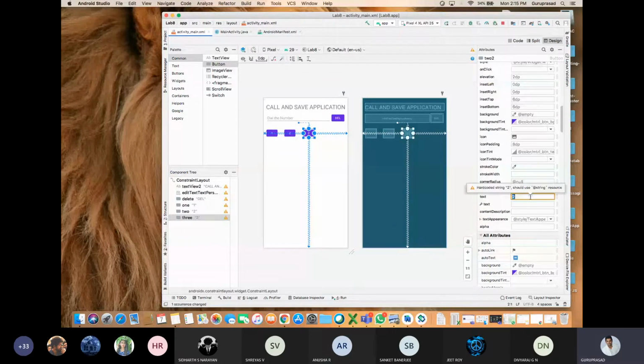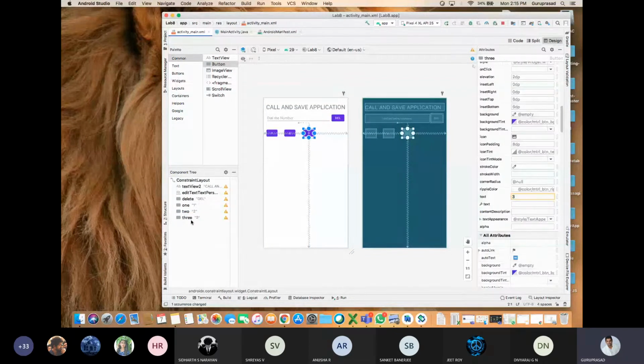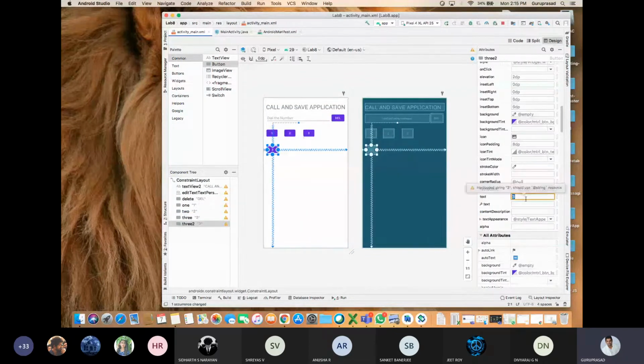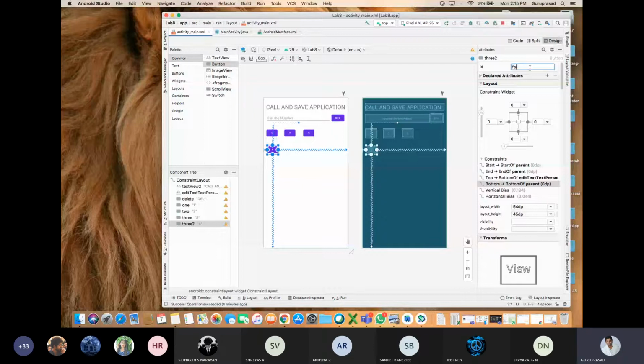Then that should be renamed as 4. Then ID should be 4. Enter, refactor. Next, Control C, Control V. I'm dragging, dropping.